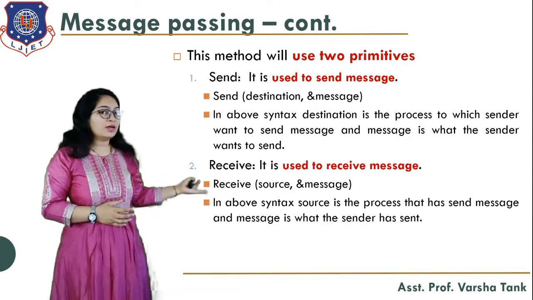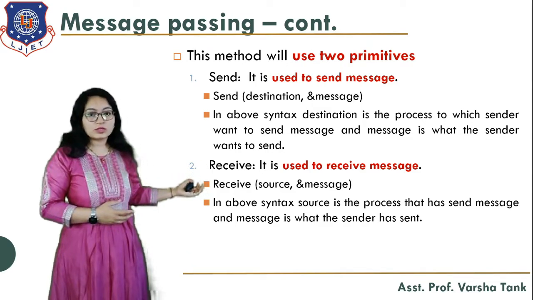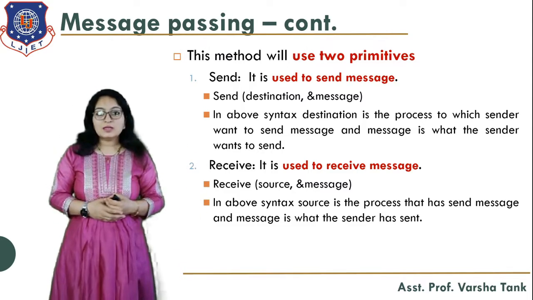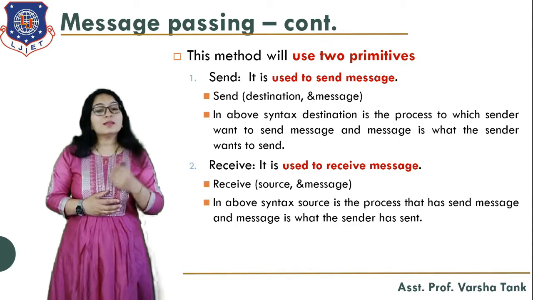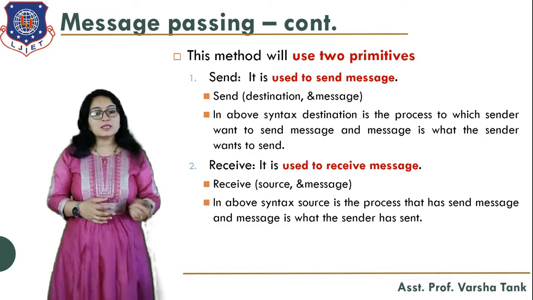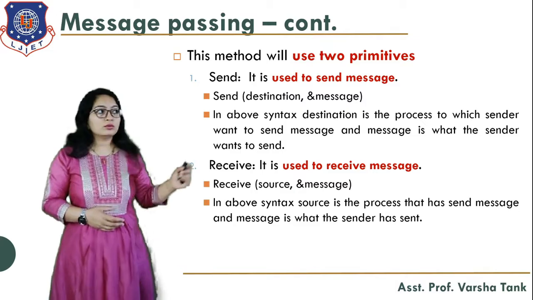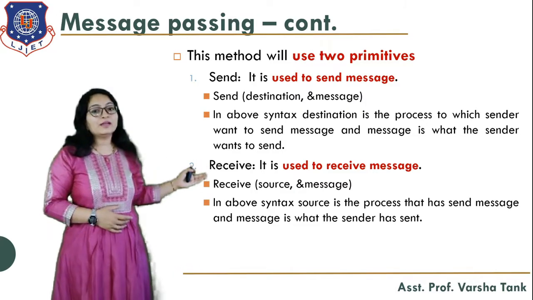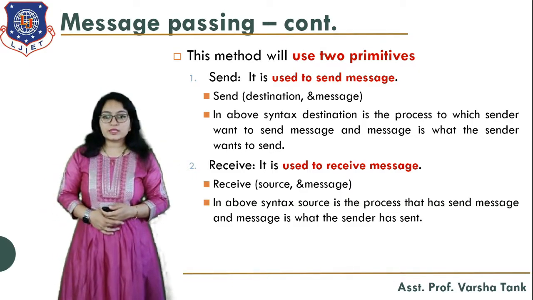In the same way, receive is used to receive messages: receive(source, &message). In this syntax, the source is the process that has sent the message, and &message is the message that is sent by the process. So this is the reverse of each other. One takes the address of the source and the other takes the address of the destination.